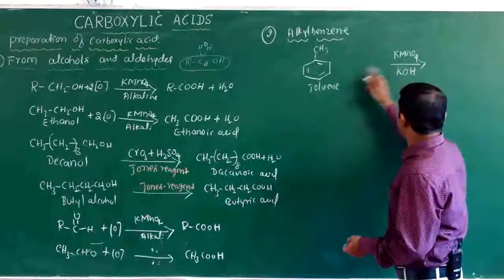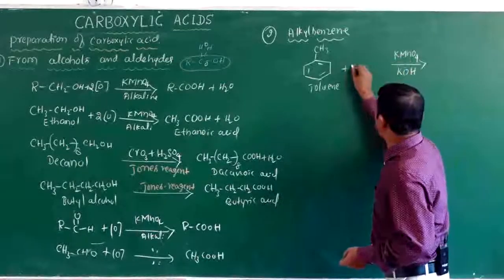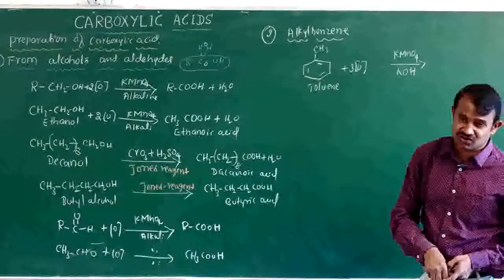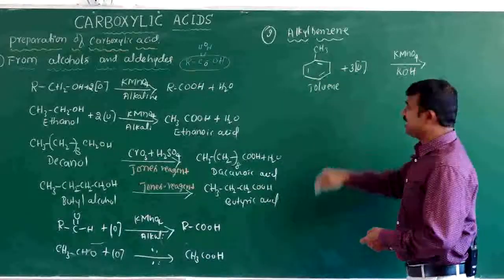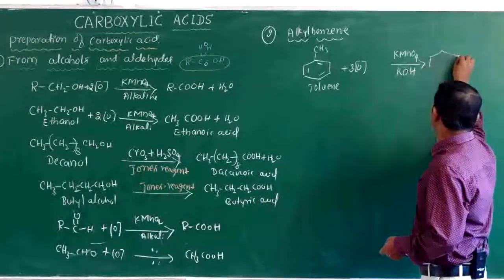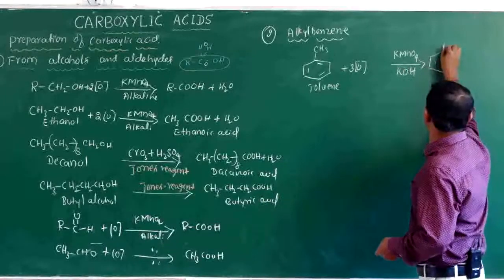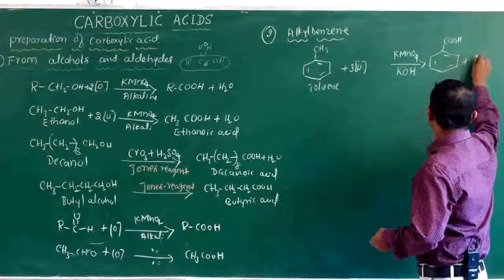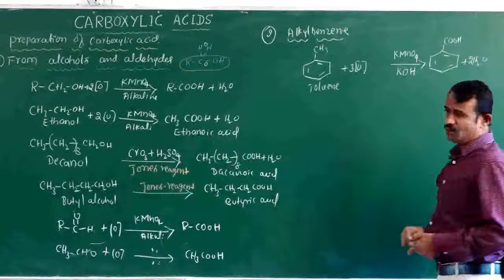With the oxidizing agent, how many oxygens are given? 3 oxygens are given and potassium hydroxide is there, to form benzoic acid and release 2 molecules of water.